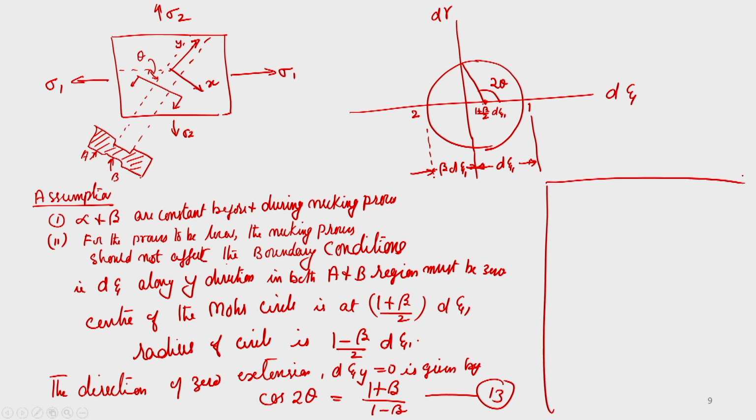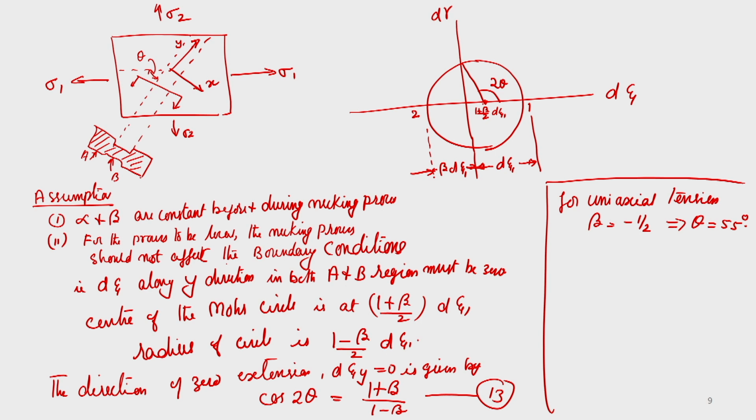From this, for a uniaxial tension, beta is equal to minus half, hence theta is equal to 55 degrees, okay.